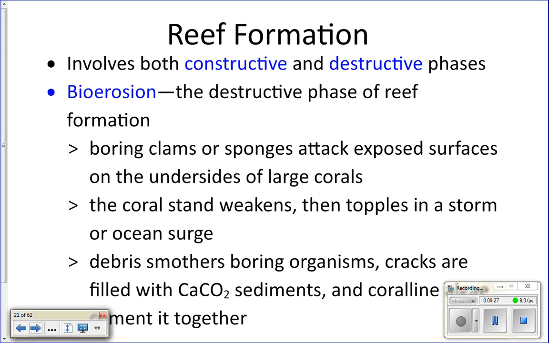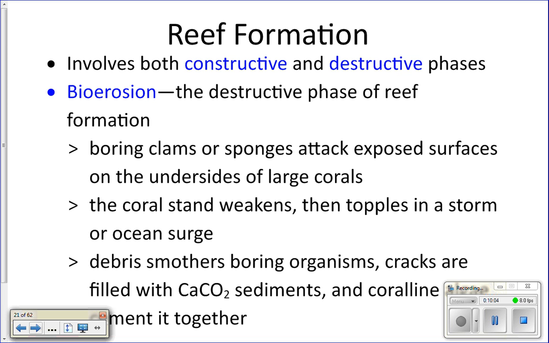Boring organisms continue to work on this, and natural erosion, like the pounding of waves, will break this down even further, into smaller pieces. Now remember how we talked about there's 4 things that help to build the reef? The coral's the main one, but then you've got coralline algae, calcareous green algae, and then shells of animals. As this breaks down, there's still going to be cracks. You're going to get calcareous green algae and also shells that come and help to fill in the gaps.